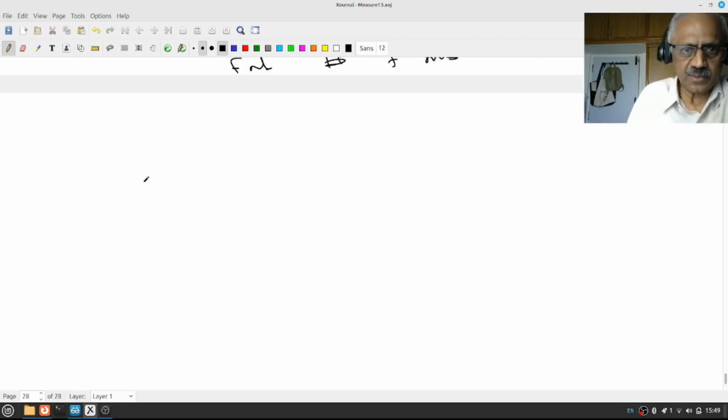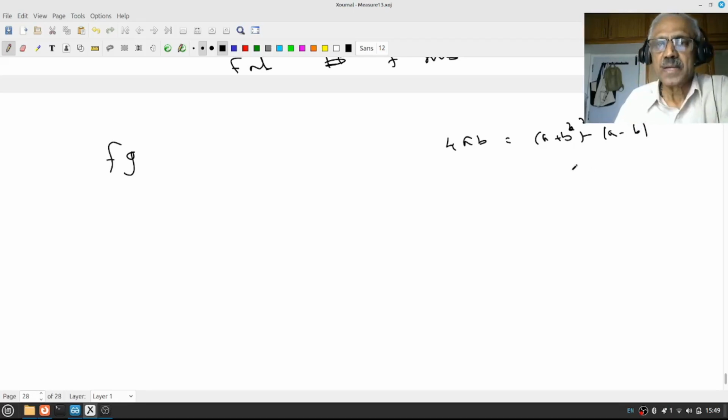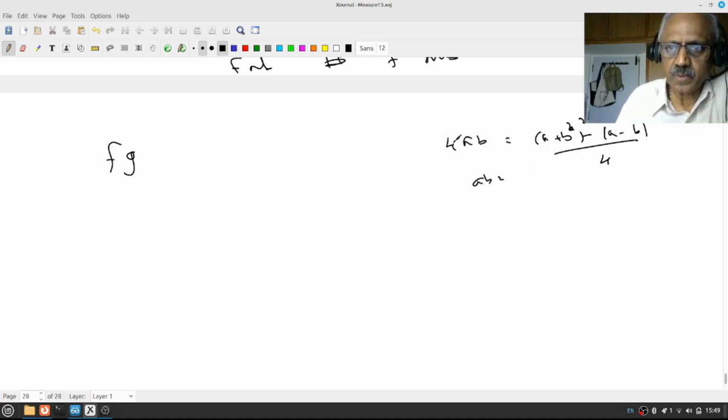Okay, now come back to f times g. Notice that 4ab is (a plus b) whole squared minus (a minus b) whole squared, right? Therefore ab equals this divided by 4.